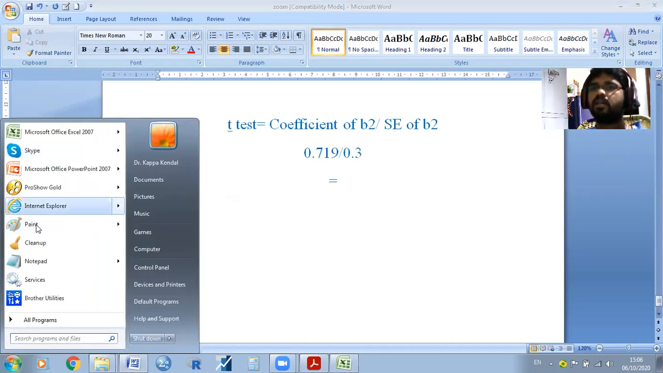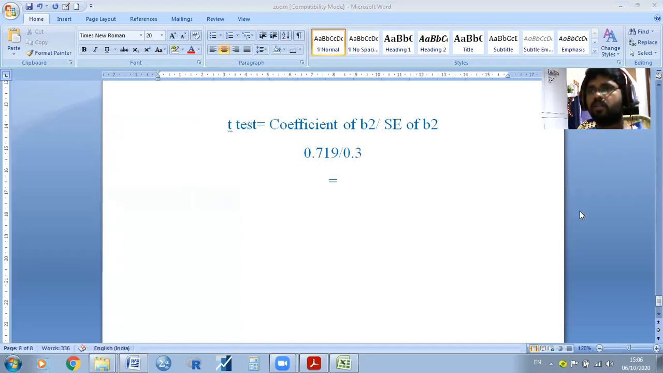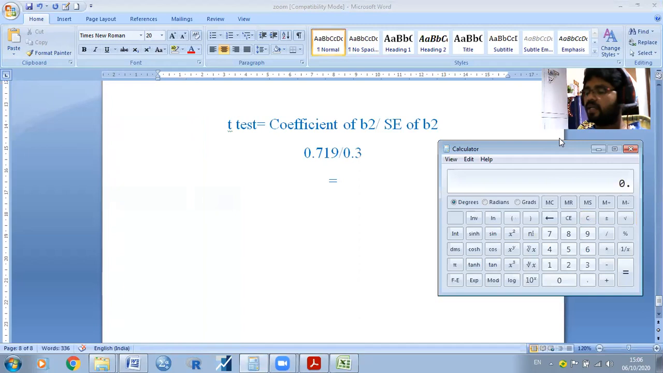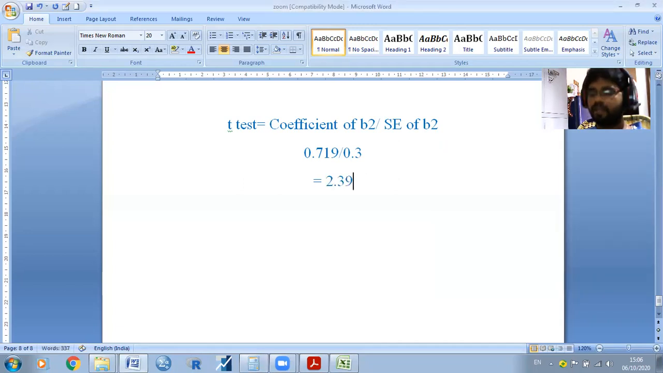You may get 0.719 divided by 0.3. You will get 2.39. So generally, as per our statistical rules and regulations, if the t value is more than 2, it is statistically significant.